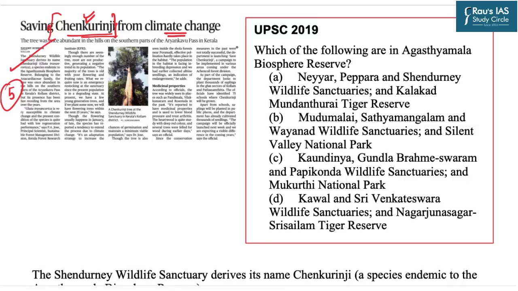For example, in UPSC 2019, a question was asked in relation to the Agasthamala Biosphere Reserve. The question said, which of the following are in Agasthamala Biosphere Reserve? There were names of various sanctuaries and tiger reserves given in four options and you had to find the correct option. In this relation, today we will discuss the important aspects of Chenkurinji as well as the areas where these are found.